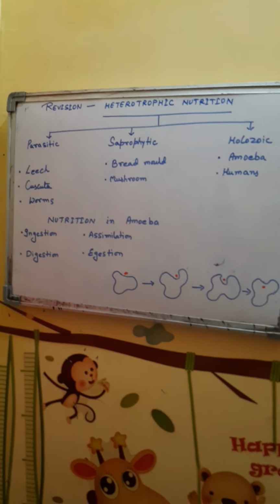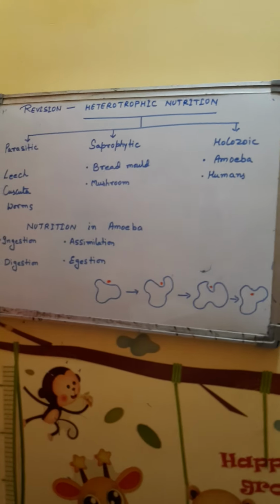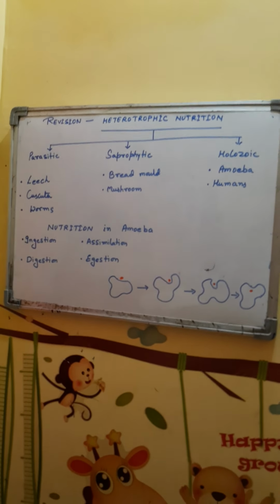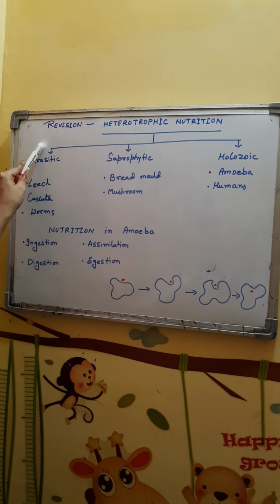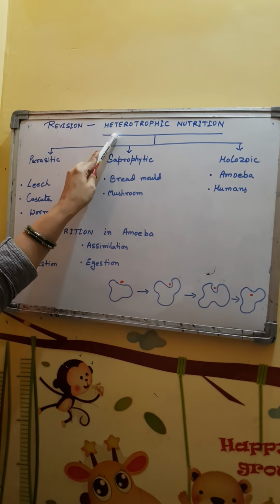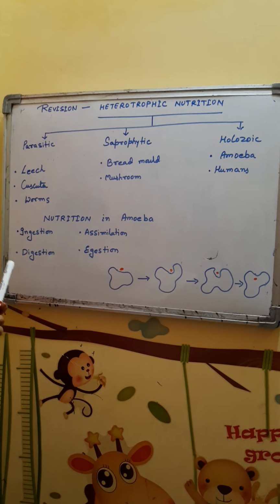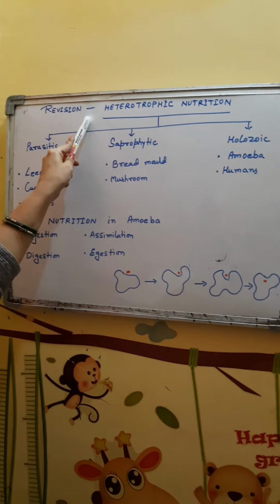First of all, students, we must understand the difference between autotrophic and heterotrophic nutrition. In autotrophic nutrition, the food is self-manufactured, whereas in heterotrophic nutrition, food is obtained which is already prepared by the other organism. Generally, these other organisms are green plants, which are autotrophs.